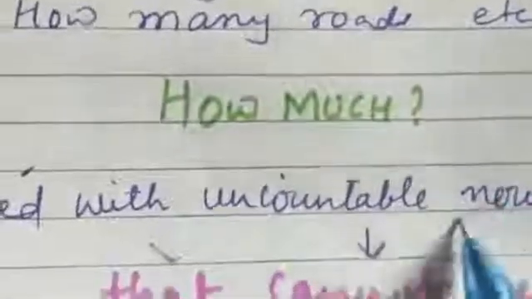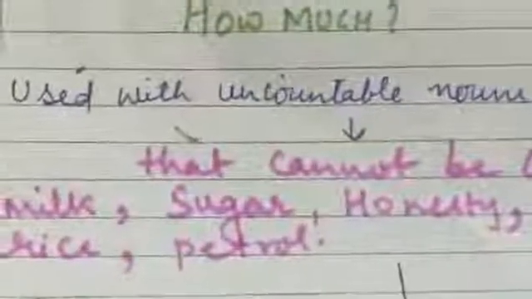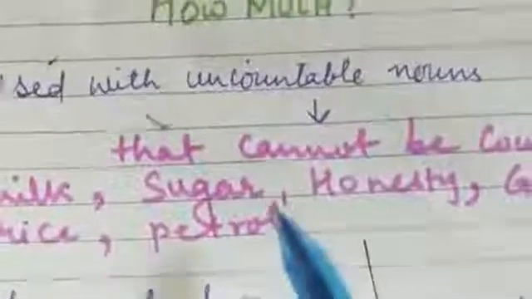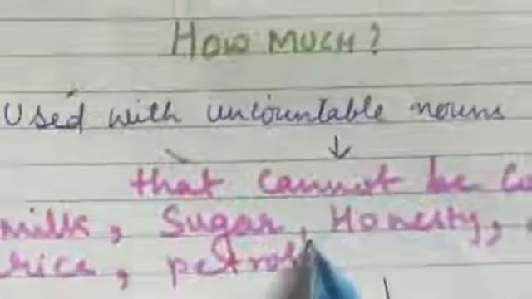Okay. Similarly, come to how much. When we use uncountable nouns, meaning the names of such things that cannot be counted as 1, 2 or 3, we use the words how much. Like milk, sugar, honesty, gold, water, rice, petrol. All these are either material nouns or abstract nouns. So with these we use how much.